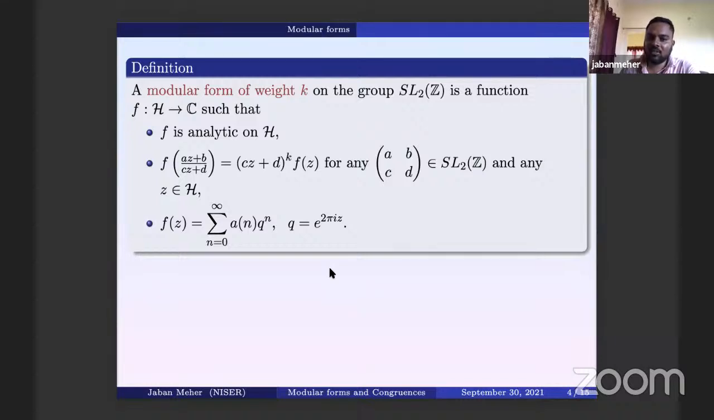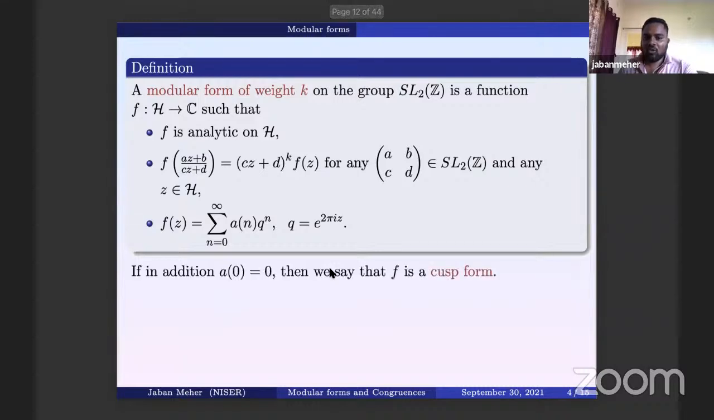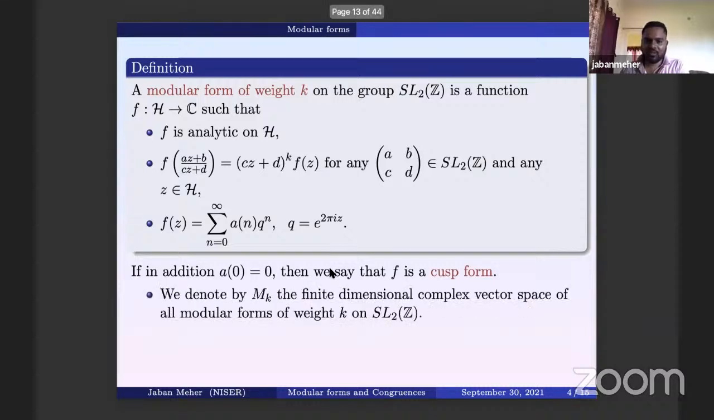So a modular form has three properties. It is analytic on the upper half plane. It has a transformation property, which is called the modular property. And the third is that it has a Fourier expansion starting from 0, with non-negative exponents. When a_0, the constant term, is 0, then we say that f is a cusp form. We are not going to use cusp forms much in this talk.